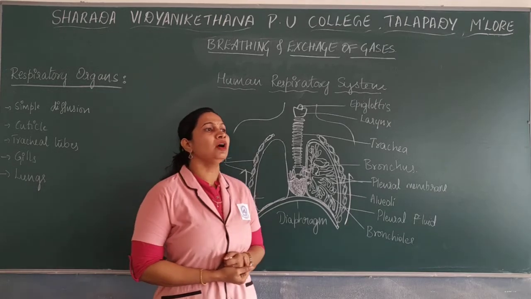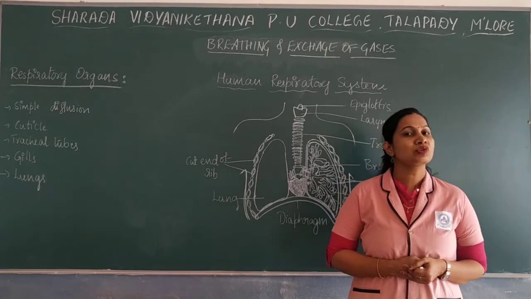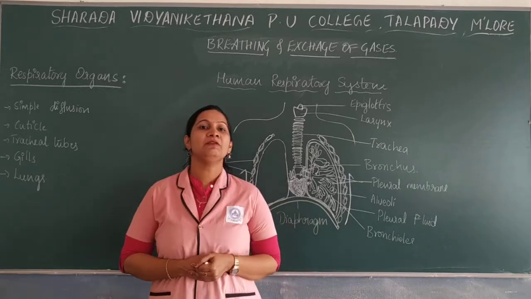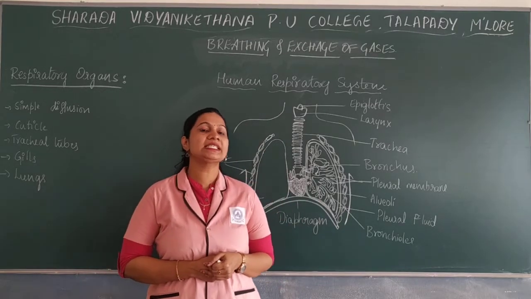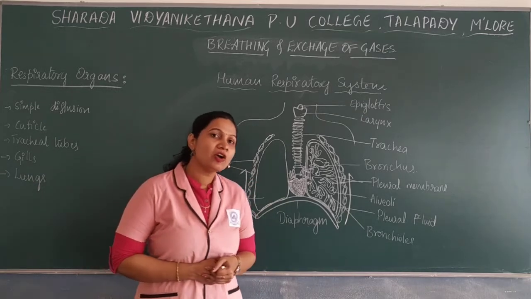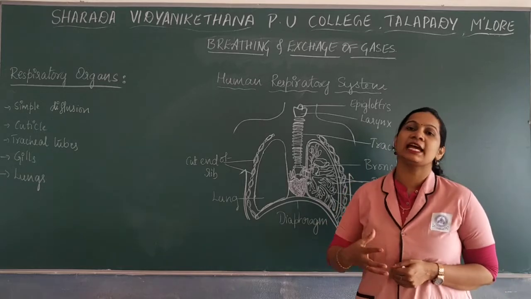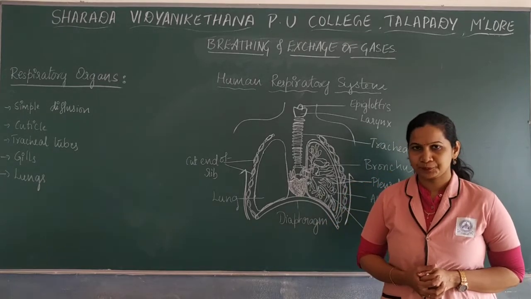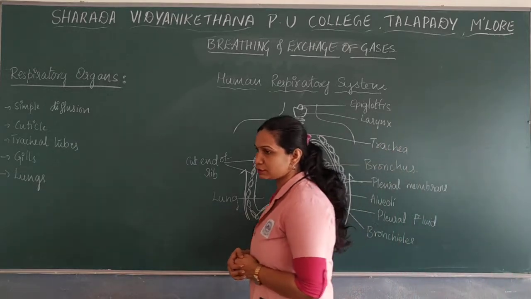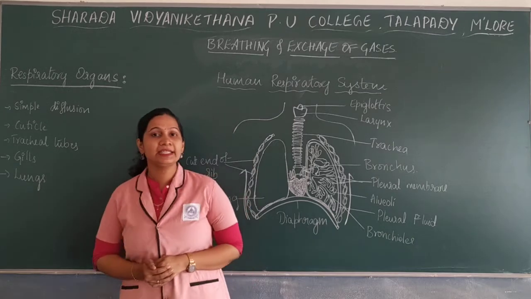The oxygen will combine with the blood in the lungs and it will be utilized. So there is a cellular uptake of oxygen, and the carbon dioxide which is produced in the body tissues will be eliminated. That is nothing but breathing, or respiration. Next, moving on to the respiratory organs.